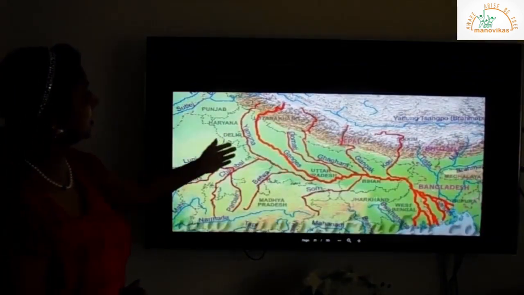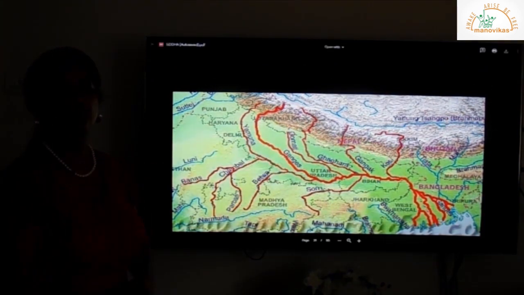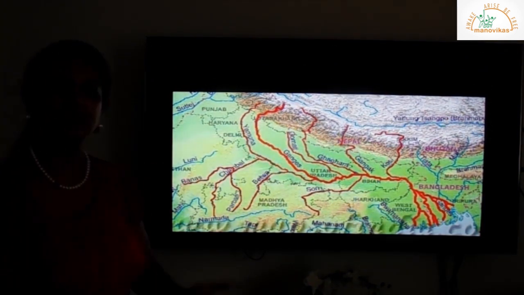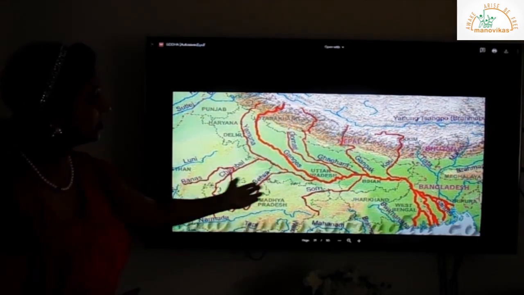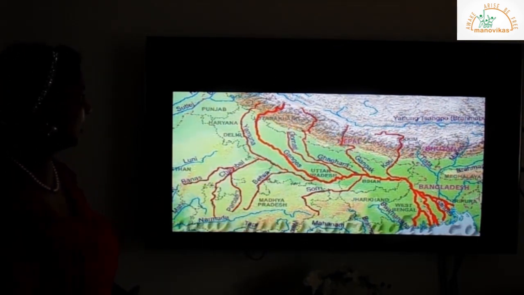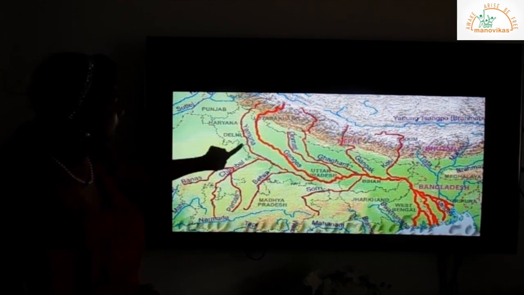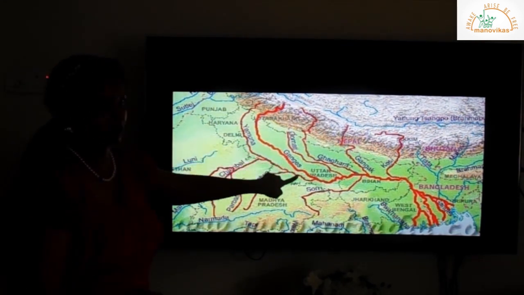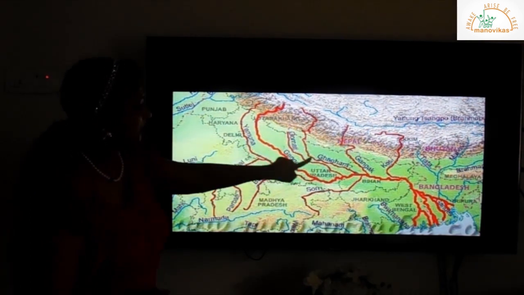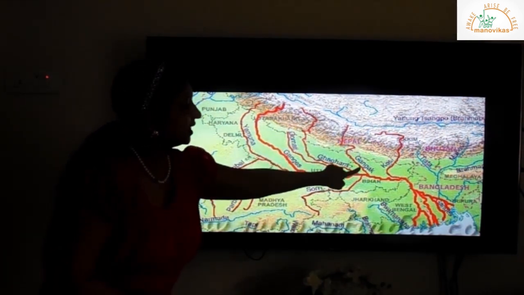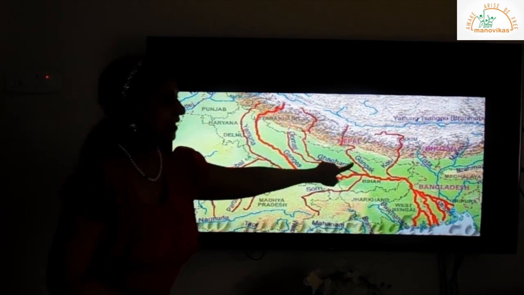Now you can see the tributaries of river Ganga. Open your atlas, children, to the physical map of India. You can look at all the tributaries of river Ganga. Here it's Yamuna, Ganges, the old name for river Ganga. Gomati, Ghagra, Gandak, children, Gandak.